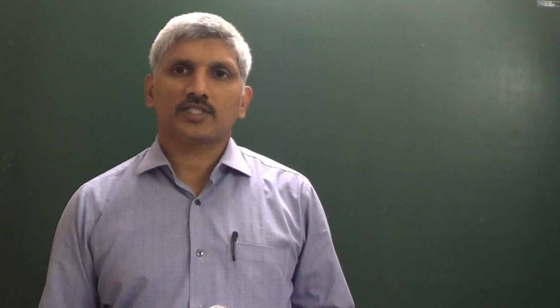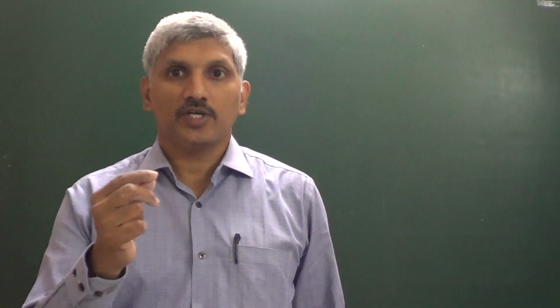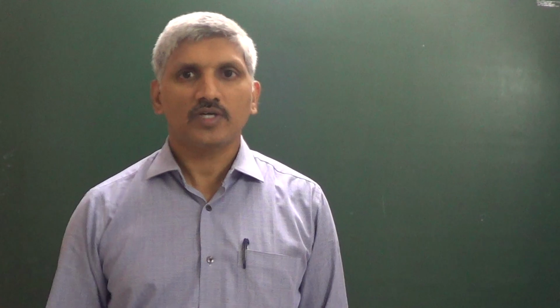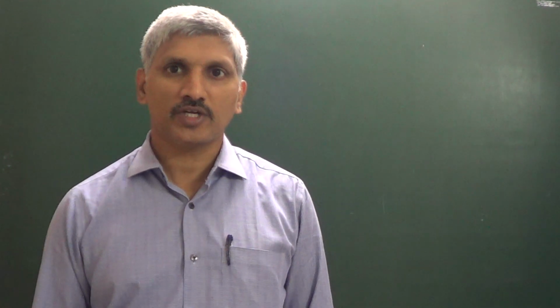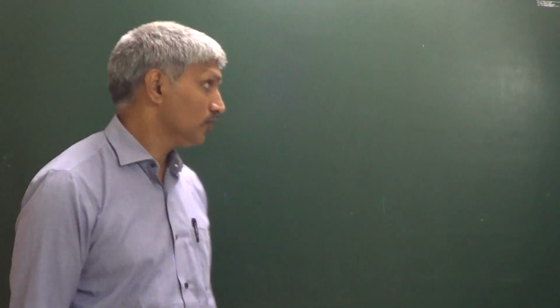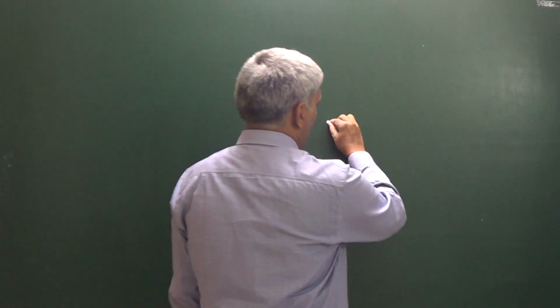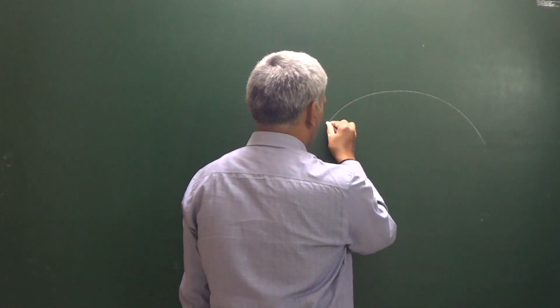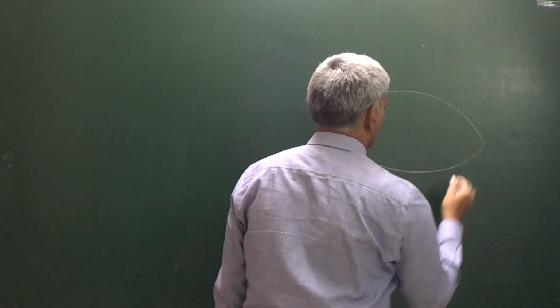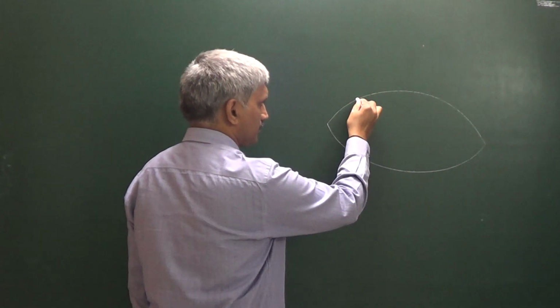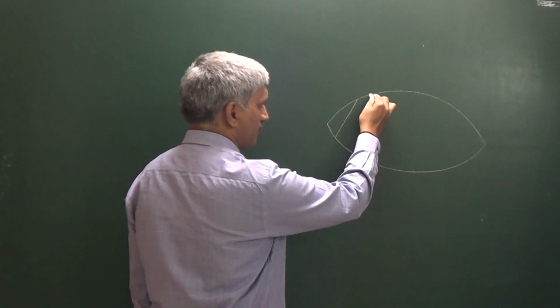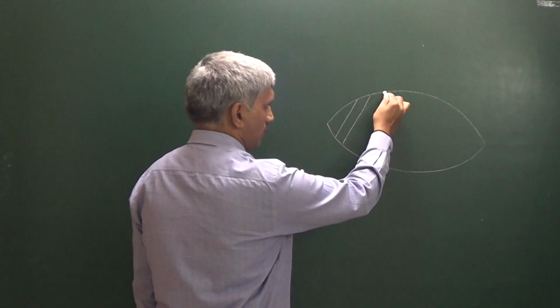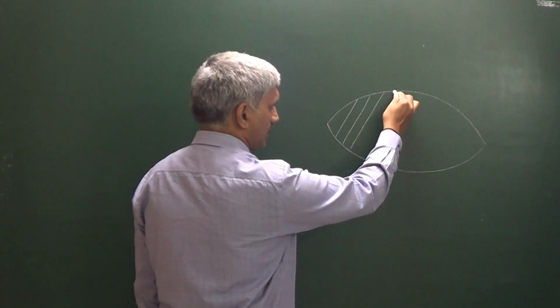In this particular class I want to discuss what a diameter of an ellipse is, and then conjugate diameters, related to simple ideas. As we discussed in the parabola, this is an ellipse, and for this ellipse there is a system of parallel chords. All these chords are parallel.